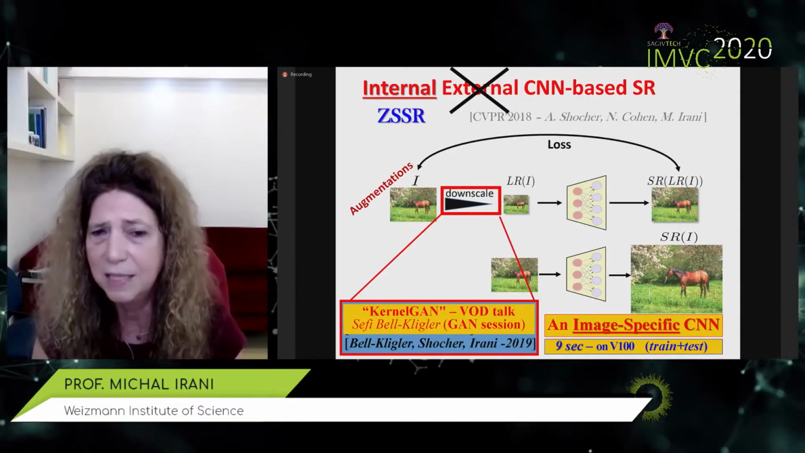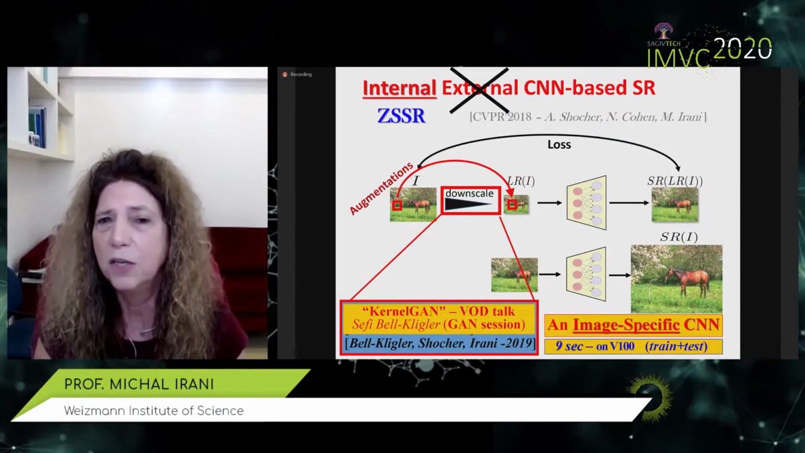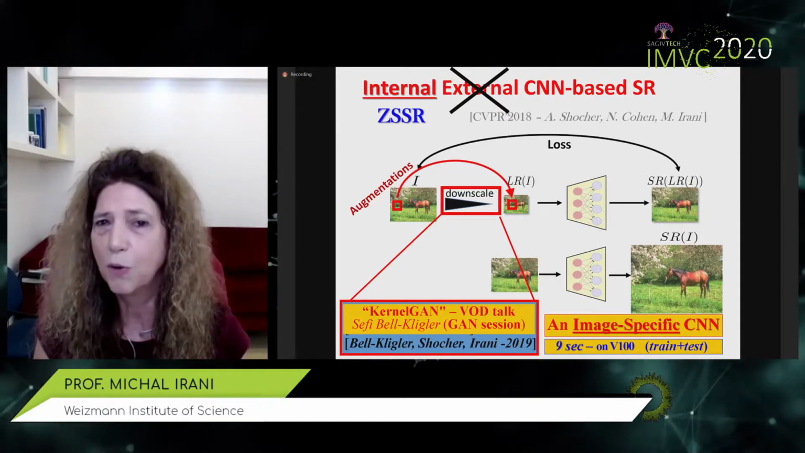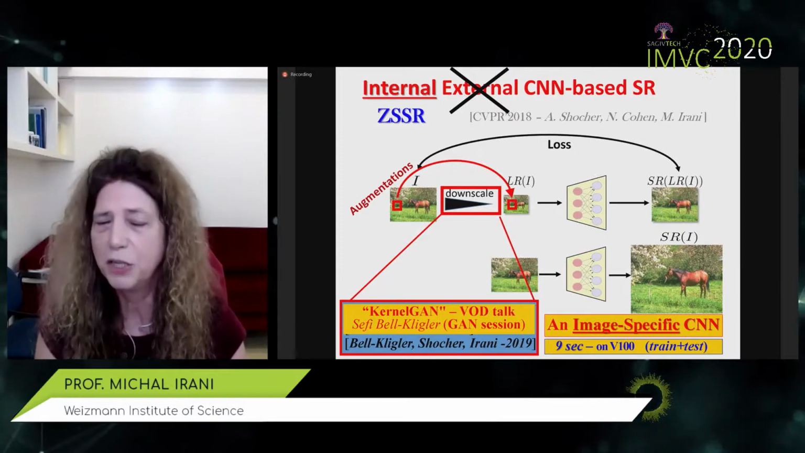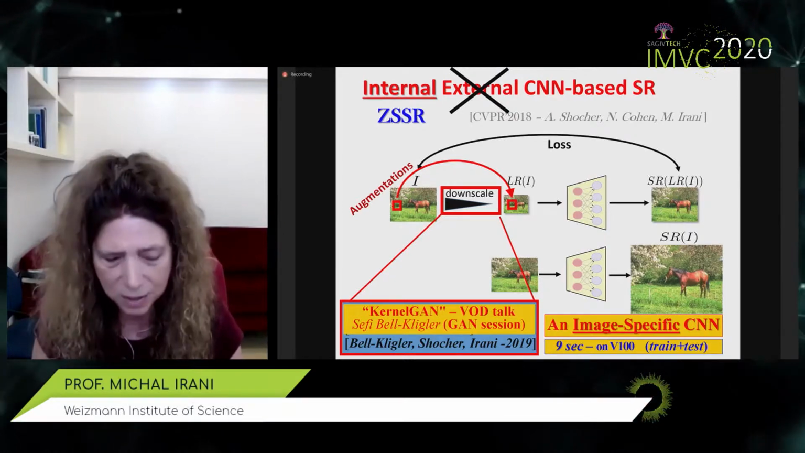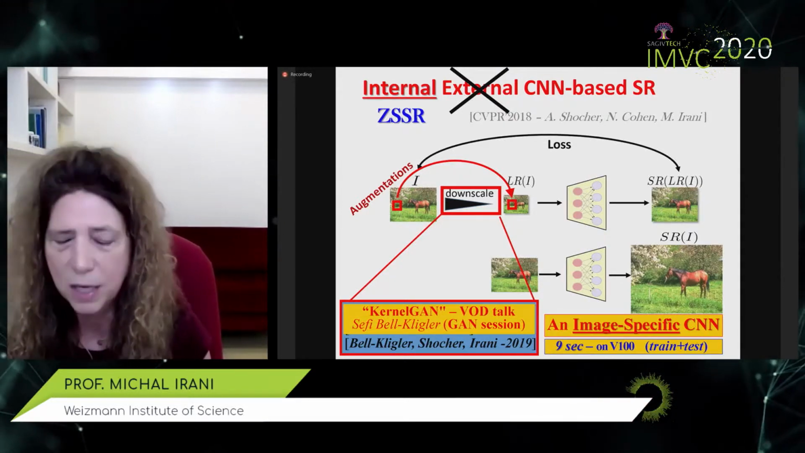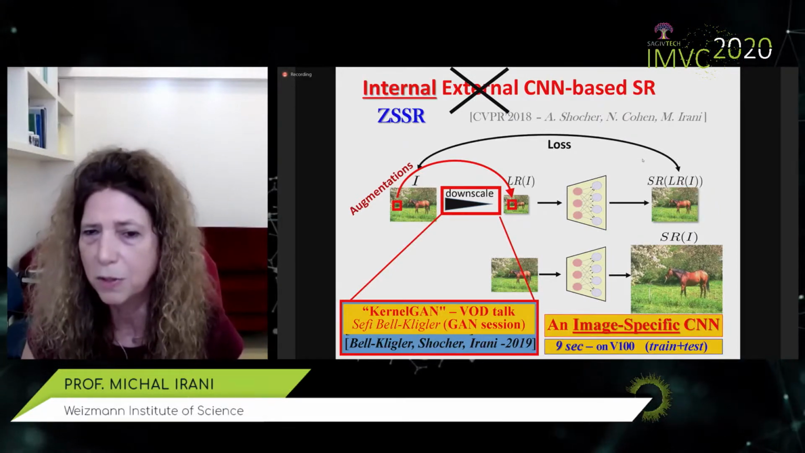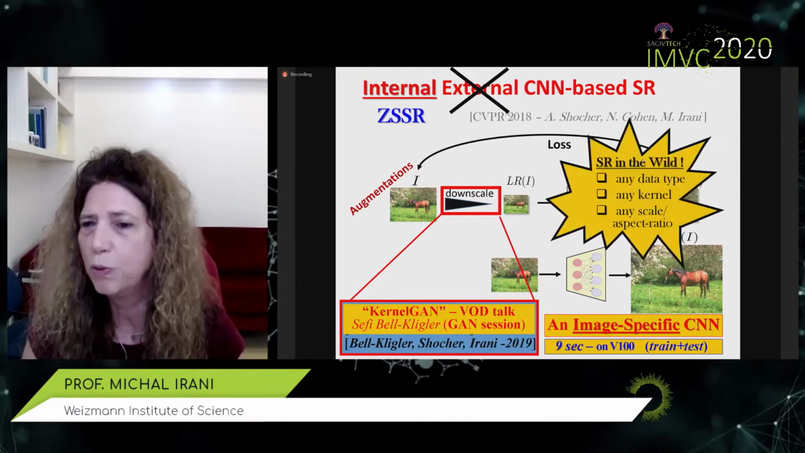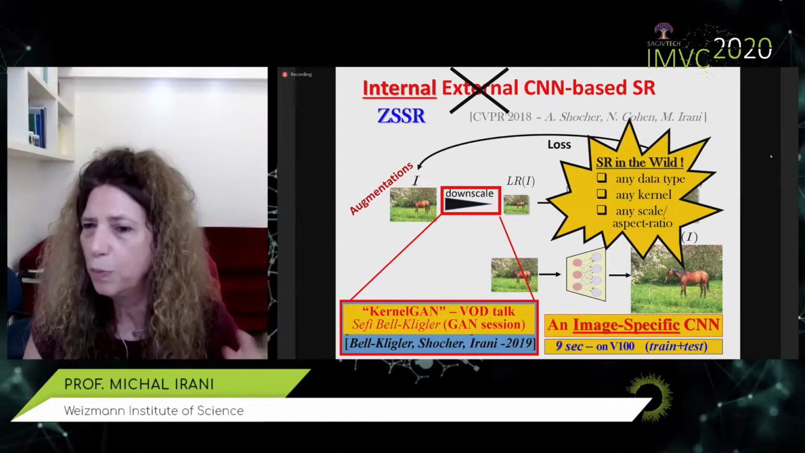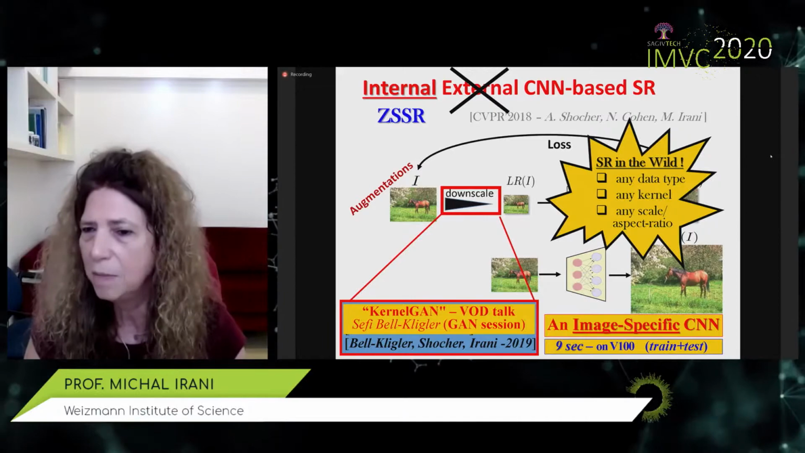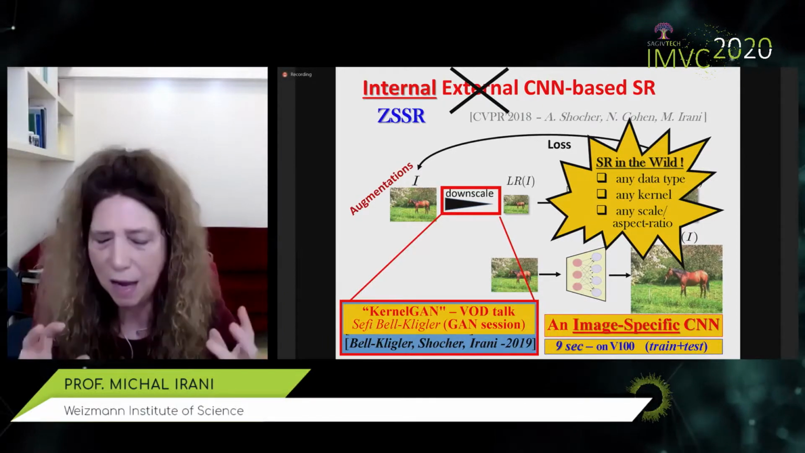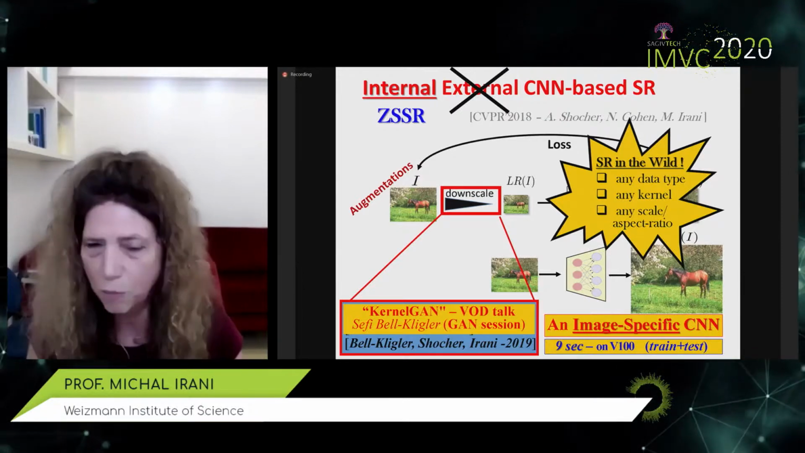And the idea is that the correct downscaling kernel is the one that will also maximize the recurrence of patches across scales in this image. Tomer and I showed an analytic proof for that, and now Sefi can show you in his talk how we can do this using an internal GAN trained on a low-resolution image. And this really gives us super resolution in the wild. We can super resolve any image of any data type, any kernel, any scale and aspect ratio. The network will adapt itself to the particular low-resolution image.